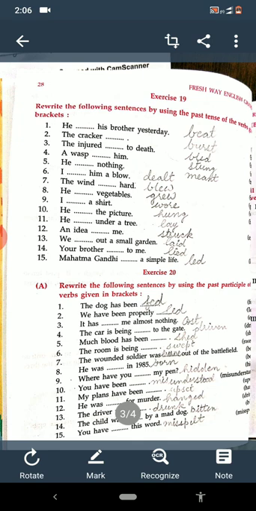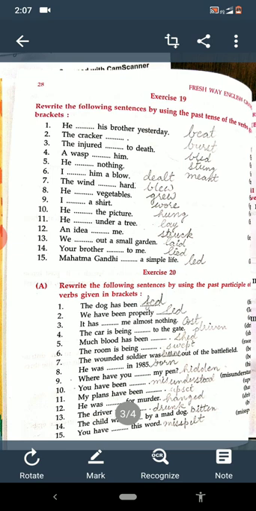Now see the next. It is fill in the blanks. We have to fill the blanks with the past tense of the verb given in the brackets. The first one is: He dashed his brother yesterday, and the verb is beat. We have to fill the past form, and it is also beat. He beat his brother yesterday. The cracker burst. The injured bled to death. A wasp stung him. Second form of sting. He meant nothing. I dealt him a blow.